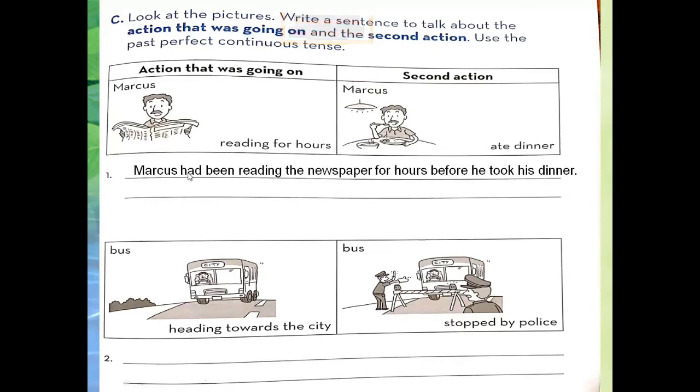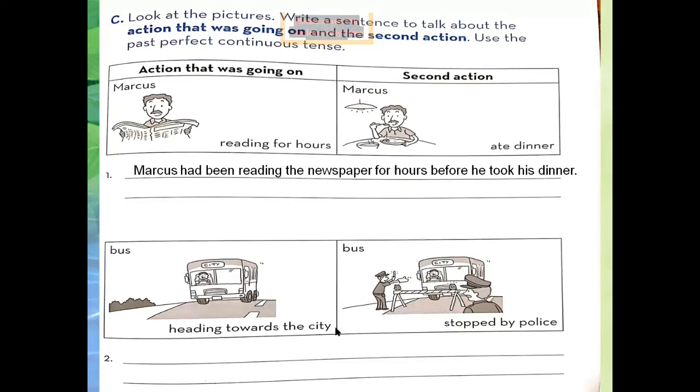So, Marcus had been reading the newspaper for hours before he took his dinner. Okay, Marcus had been, because to show the past perfect continuous we use had been and the verb's first form with ing to show the continuity of action, and for the second action we use simple past tense. Okay, moving towards the next picture.